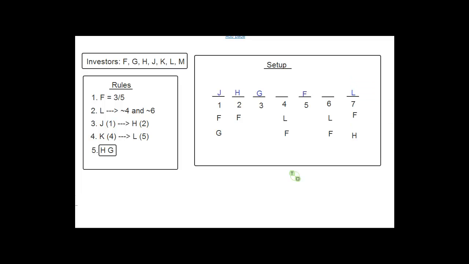And so now the people we have left are K and M. And we look at the rule that says if K is in 4, then L has to be in 5. But L is definitely not in 5. We just put L in 7. So that means that K can't be in 4. Okay? So K is going to have to be in 6. And that would leave M to be in spot 4. Okay? So this all started just from the fact that Jones was on day 1. We figured out where everybody else has to go.